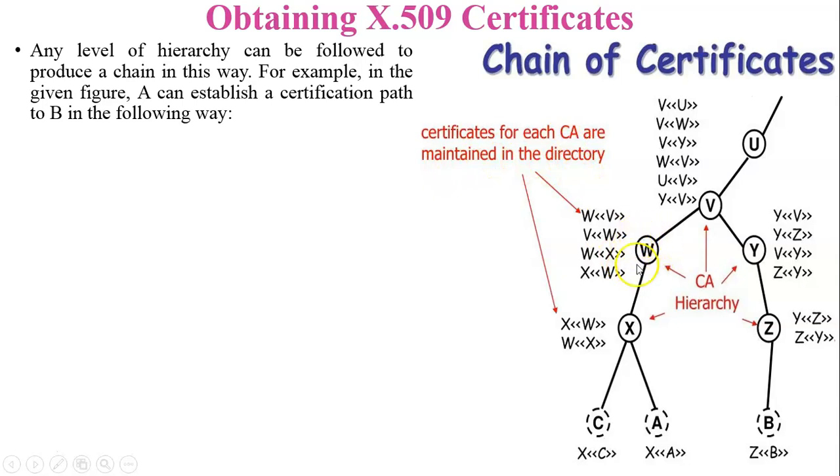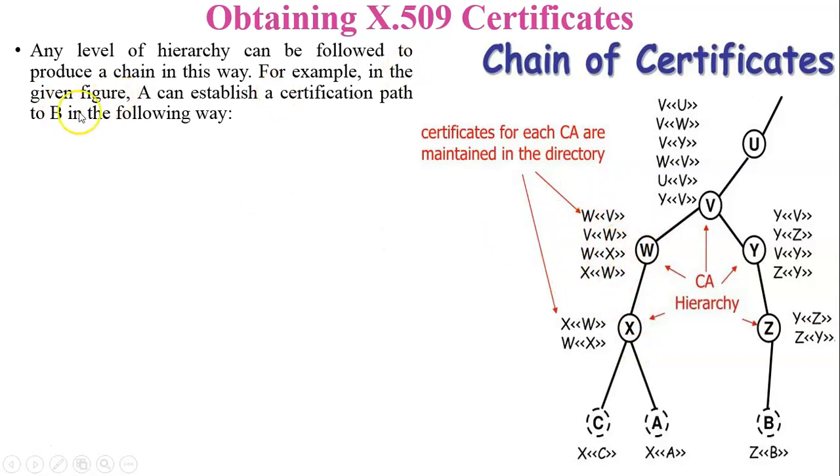So in the repository of certification authority W, W generates the certificate of V which is stored in W's repository, and also W will generate the certificate of X which is stored in the repository of W, and also the certificates of W received from V and received from X. So there are 4 certificates shown over here.